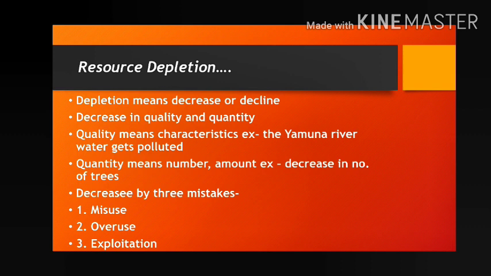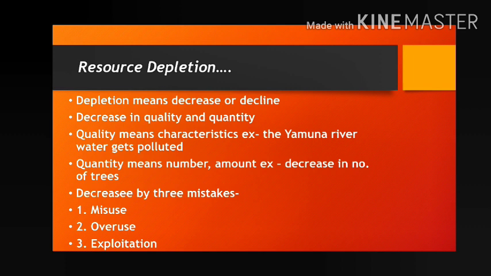Now come to the next problem. Again by these three mistakes, misuse, overuse and exploitation. And what is the second problem created by these three mistakes? Resource crisis. Crisis means a shortage or scarcity. Scarcity of resources, shortage of resources, that is called resource crisis.